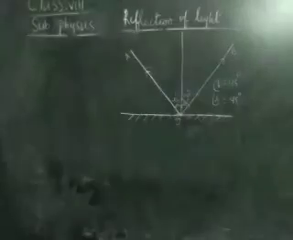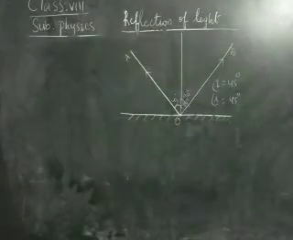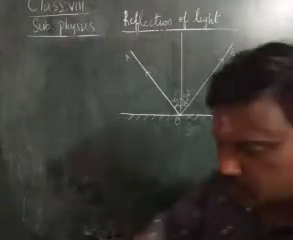Next, one more problem is given. Bharat stands in front of a plane mirror at a distance of 5 meters from the mirror and observes his image in the mirror. If he moves 2 meters towards the plane mirror, then what will be the distance between Bharat and his image? Okay, let us see.